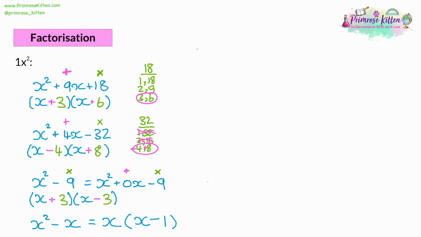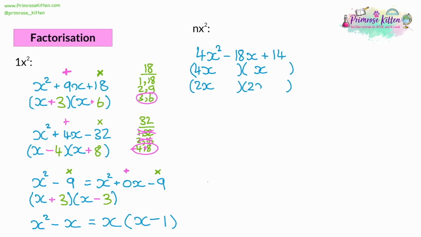Now, the next stage of difficulty after this is something like 4x squared minus 18x plus 14. And with this one, when you open up your double brackets, before we were writing x and x, because x times x gives us our x squared. However, with this question, it's not an x squared, it's a 4x squared. So you could have 4x times x, or you could have 2x times 2x. So it's going to be one of these two alternatives, and you don't know which one it's going to be. So that's the first difficulty.